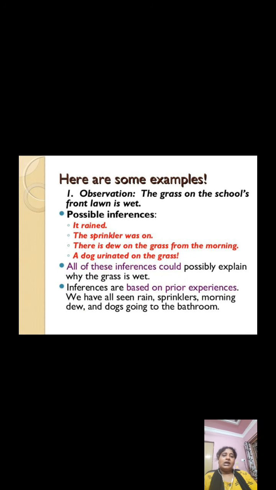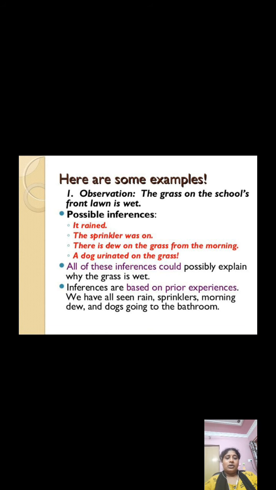Okay, so here are some examples. Like observation: the grass on the school's front lawn is wet. So the grass which is present in the lawn in front of your school is wet. So possible inferences, that is our hypothesis. It might have rained, the sprinkler was on, there is dew on the grass from the morning. Do you know what is meant by dew? Like mist or fog. Or the dog urinated on the grass. It also might be one of the reasons, right?